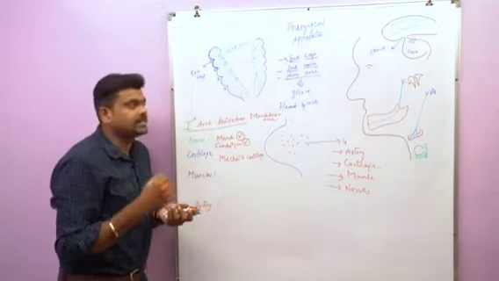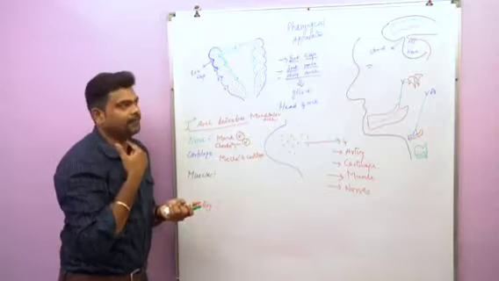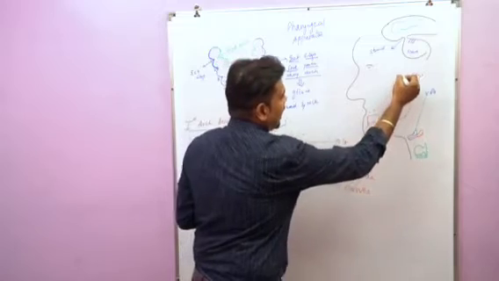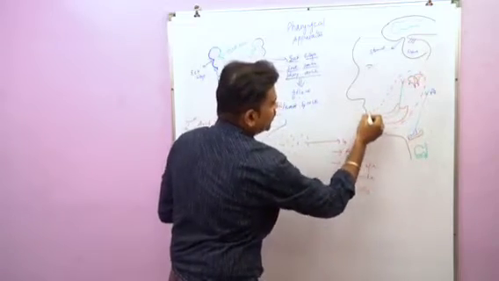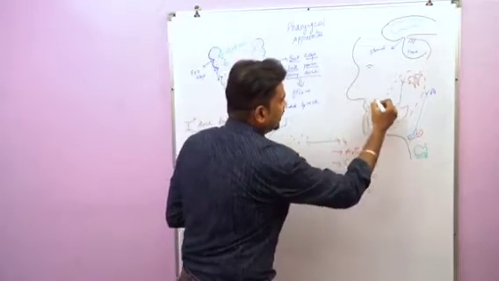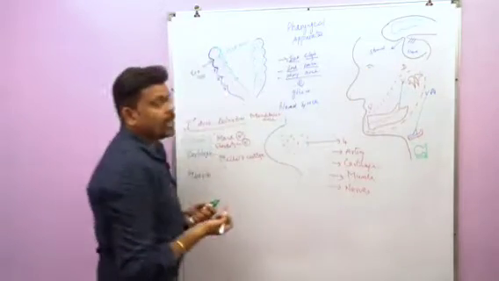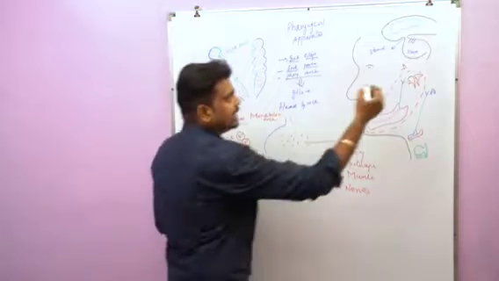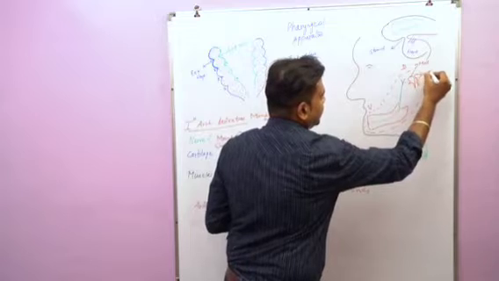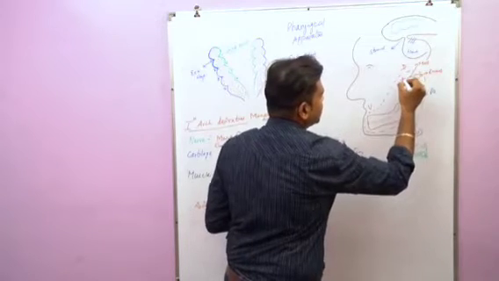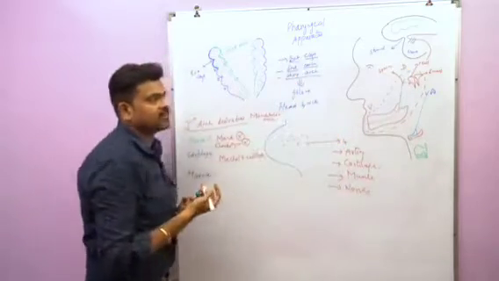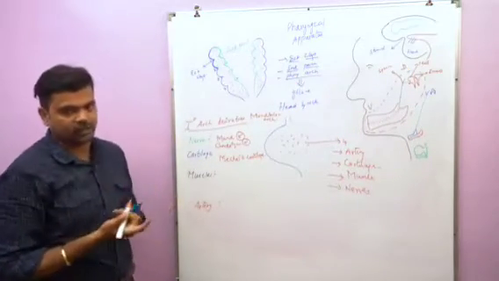This Meckel's cartilage consists of a dorsal end and a ventral end. So in this diagram you can see this is the ventral aspect. This dotted line that I am showing is the first pharyngeal arch. So it consists of a ventral end, and this is the dorsal end. The dorsal end of the cartilage gives rise to the malleus, incus and spine of sphenoid. So these are the 3 important structures which arise from the dorsal end of Meckel's cartilage.